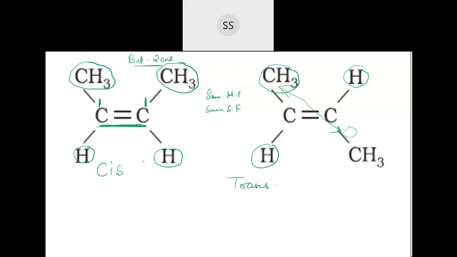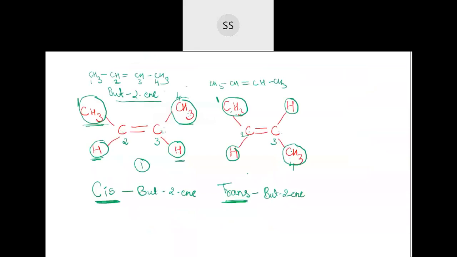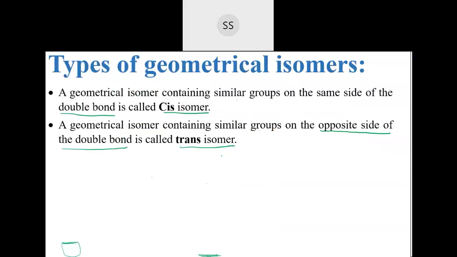Yes, both the compounds are the same. They are CH3, CH, double bond, CH and CH3. The only difference comes from the arrangement of the atoms attached to this carbon. Depending on whether CH3 is on this side and CH3 is on this side, you get cis. If CH3 is over here and the other CH3 comes down, then they are trans. That's it, that is the difference. So that is what I told you: there are two types, cis isomer and trans isomer.